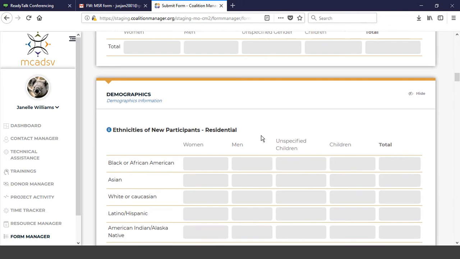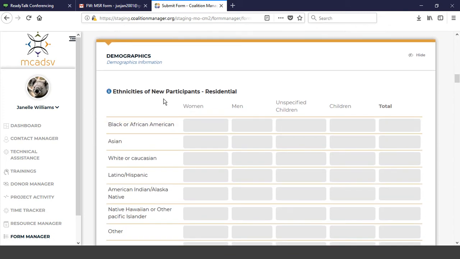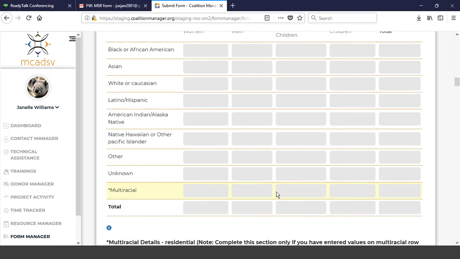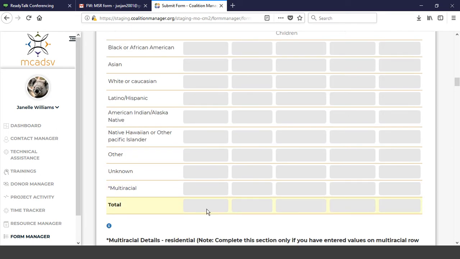All right. Now, one of the changes you'll see is under ethnicities. All the categories actually are the same as they were before, same thing that you've collected before. Now you get the total option. And the reason that this is important to watch, like Laura said, is that with those totals, you will not get an error. If you were used to doing your SVMSRs before, it would give you an error if those totals did not match your total number of new clients. That error will not come up anymore. So please double check your totals. Make sure your totals match for your ethnicities that also match your new residential and also non-residential clients.